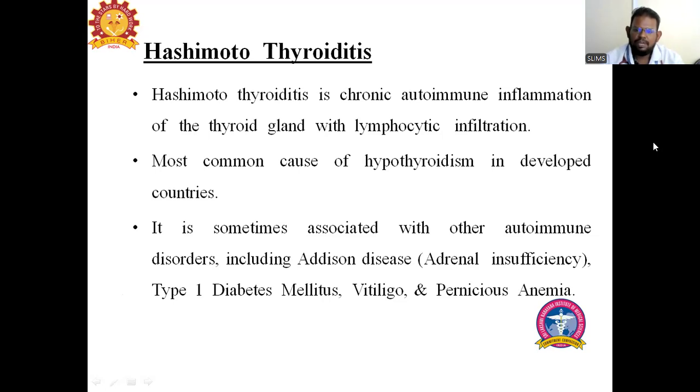Patients can also have Addison's disease, that is adrenal insufficiency, type 1 diabetes mellitus, skin autoimmune conditions like vitiligo, and pernicious anemia. What is pernicious anemia? This is an autoimmune destruction of the cells which absorb vitamin B12 from the stomach, so it may cause pernicious anemia also.